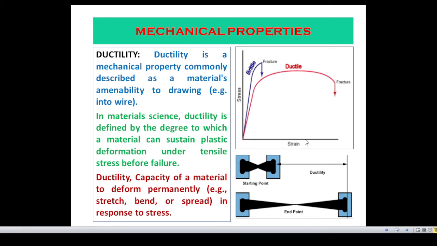Now, in the stress strain curve, from here we can understand that the elongation for ductile material is much higher compared to brittle material. Practically, if the elongation is within 5%, then the material is brittle, and if elongation is more than 5% before fracture, then the material is called a ductile material.